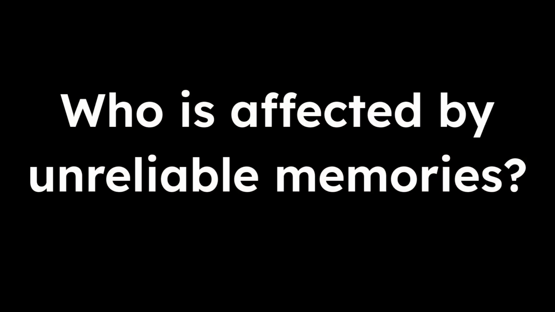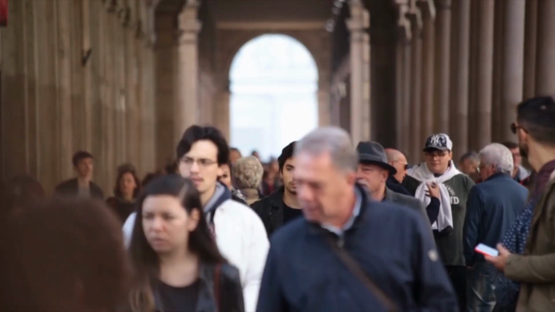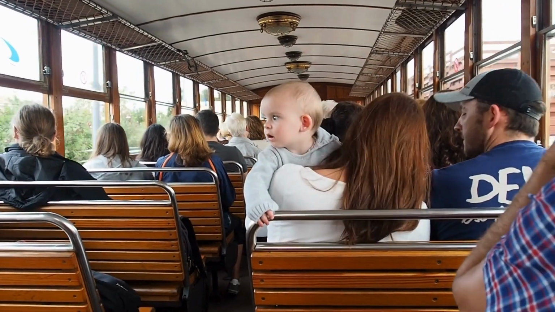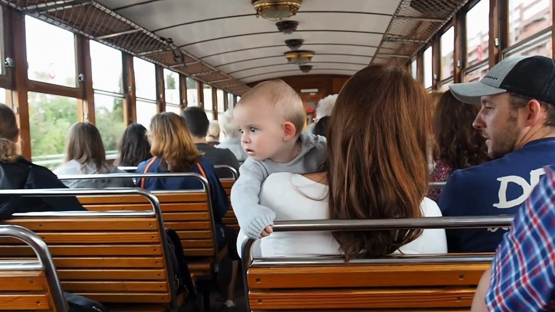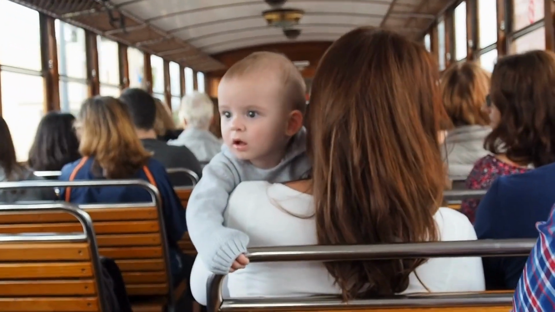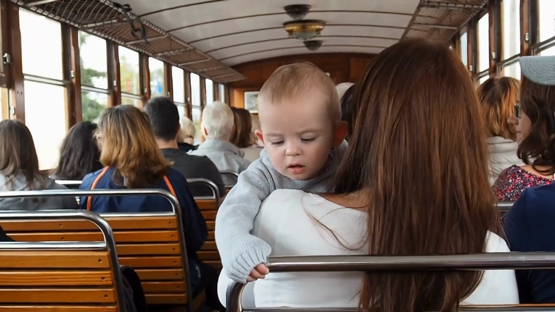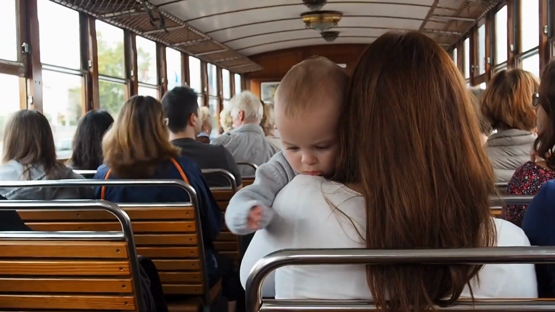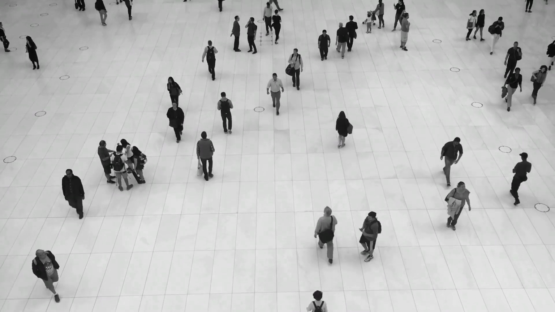Who is affected by unreliable memories? Everyone with normal everyday memories. This means that it isn't just a problem for people with brain injuries or disorders. Everyone is affected by the idea of not having a reliable memory, though the effects might be more severe for different age groups or people with memory disabilities. All human memory is still imperfect.